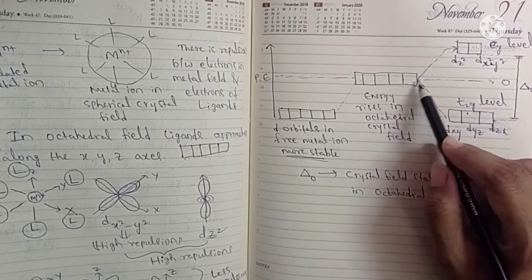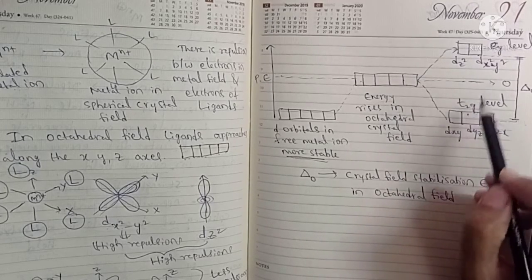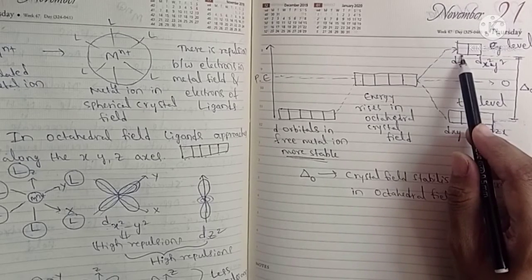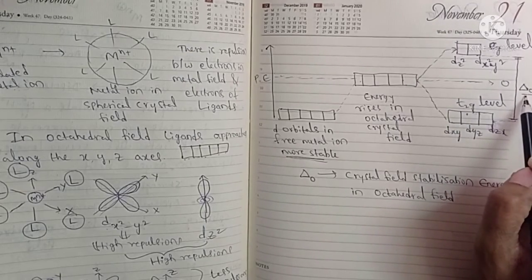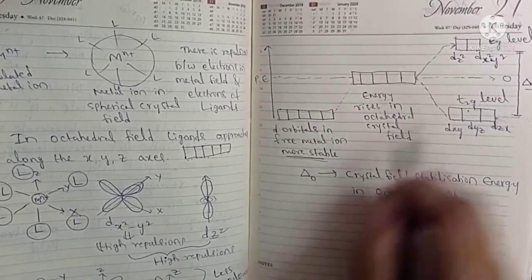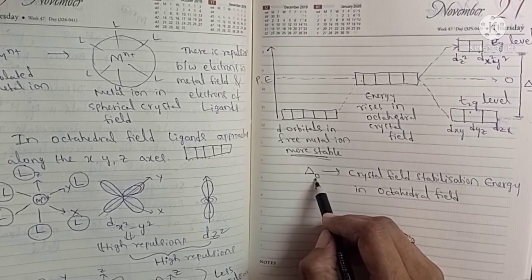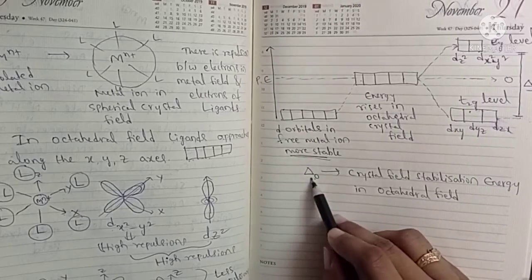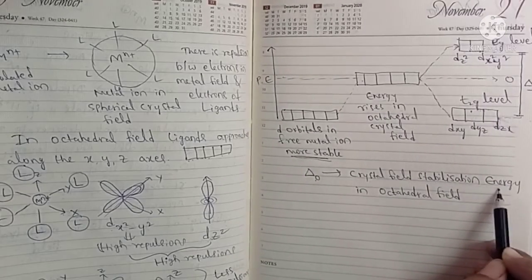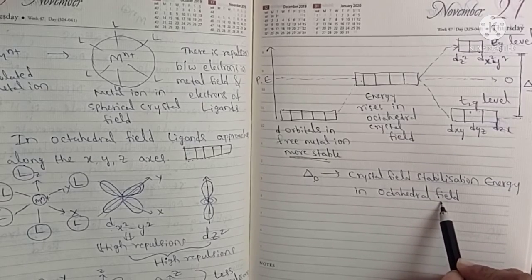So due to this approaching of ligands and repulsions, the d orbitals will be split into different energy levels, and this energy gap between the T2G level and the EG level is called crystal field splitting energy, delta naught, sorry, delta O. So here O means octahedral field. We are seeing splitting of d orbitals in octahedral field. So this delta O is called the crystal field splitting energy in octahedral field.